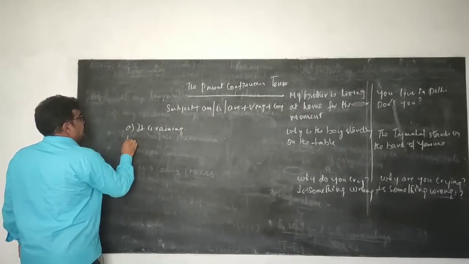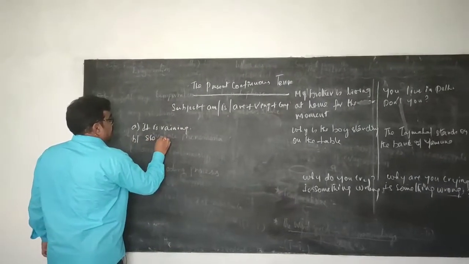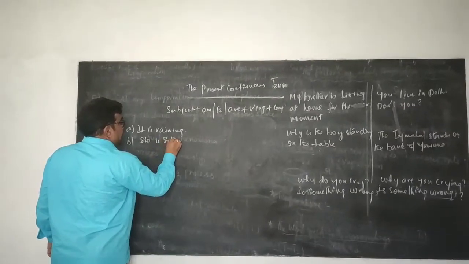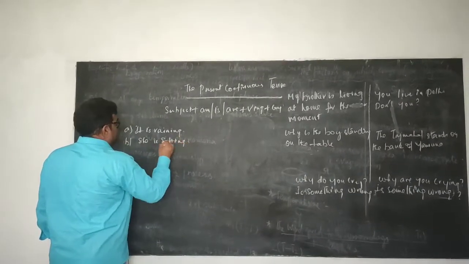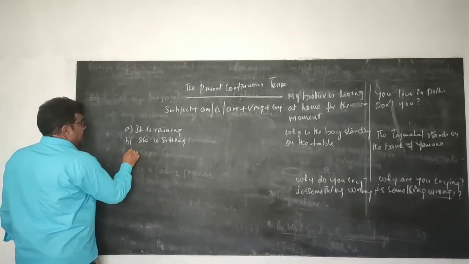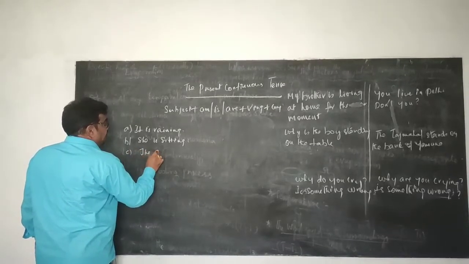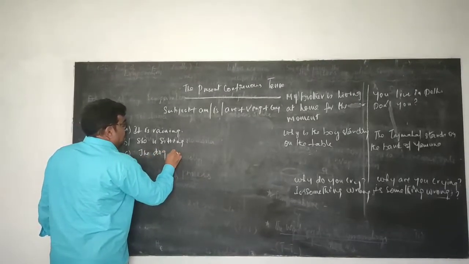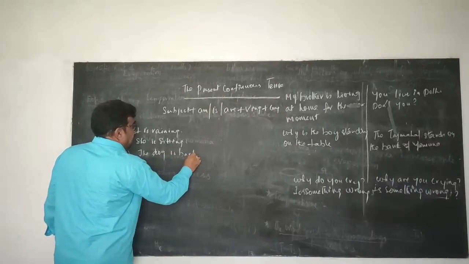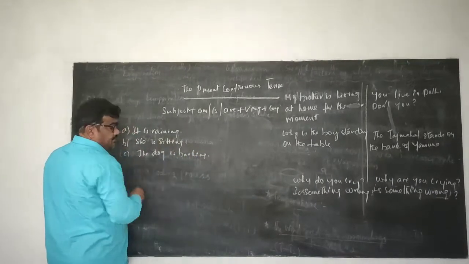Second one, she is sitting. You can take another example. The dog is barking. The action which is going on at the time of speaking.